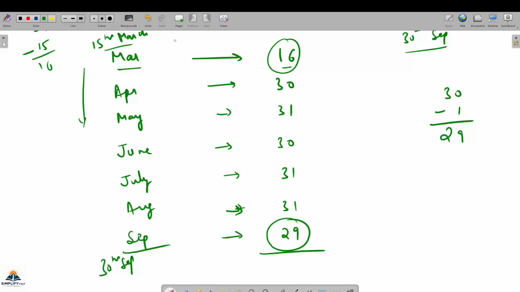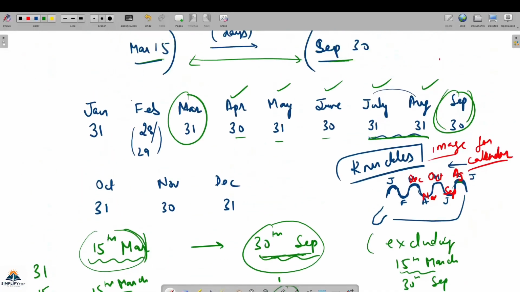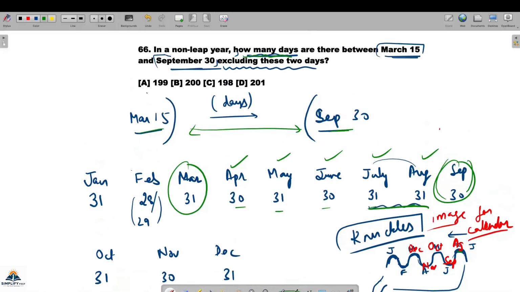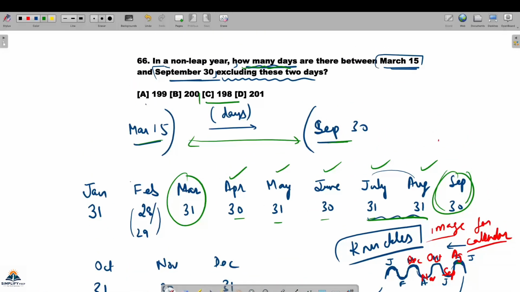In between you have seen all the days, so just simply add it है ना. 9, 10, 11, 12 and 18, 1 is carried here, so this 1 and 1 2, and how many threes? 1 2 3 4 5, it is 15, and this was 2, 15 16 17, and this 2 19. So 198 is what which is coming here, and that is the option C. So there are 198 days between this thing.